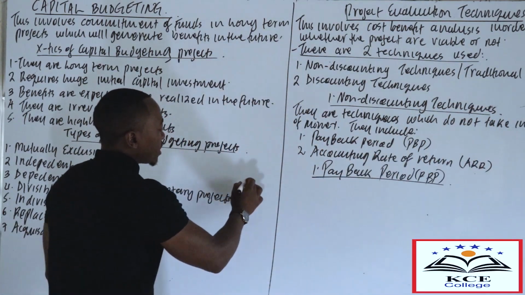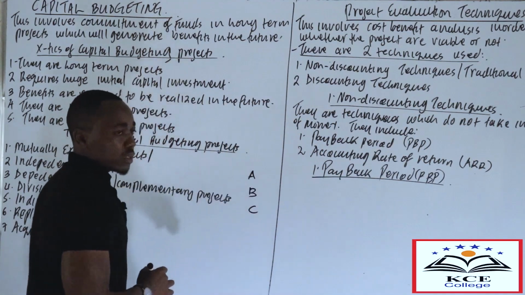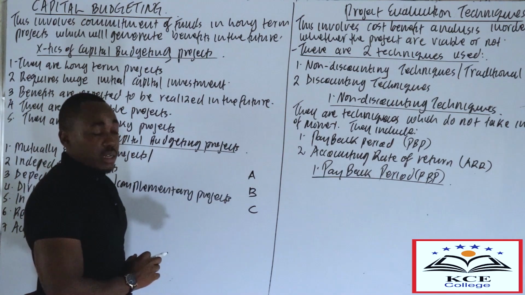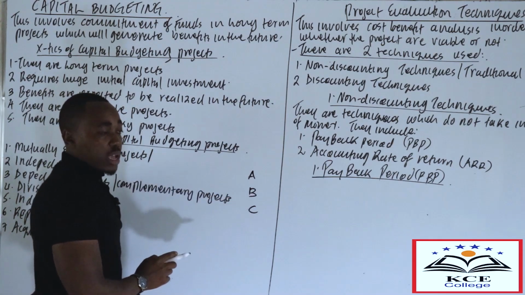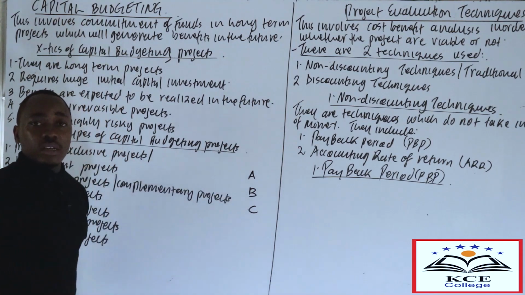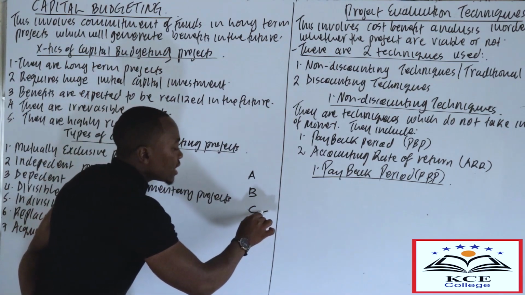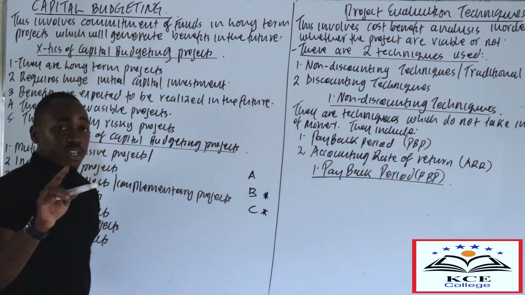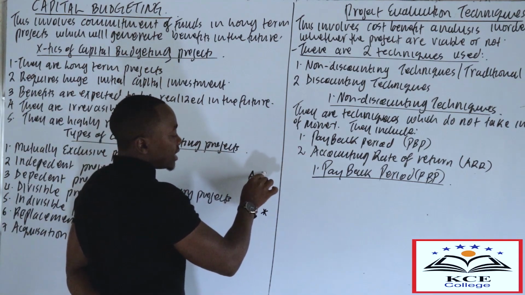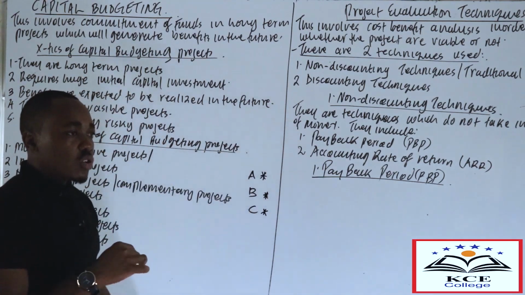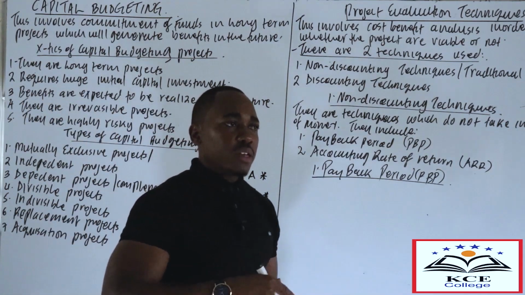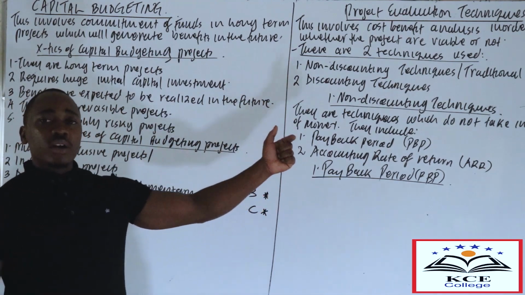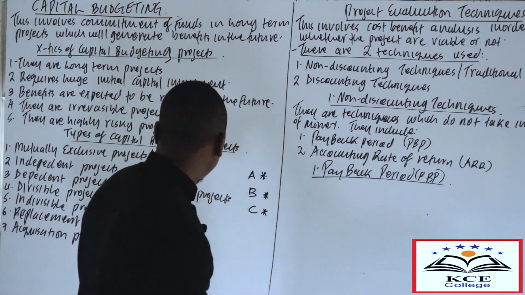If, for example, you have project A, project B, project C. In that, project C depends on project B, and project B depends on project A. That means you cannot undertake project C if you have not undertaken project B, and you cannot undertake project B if you have not yet undertaken project A. Those are what we call dependent projects. They are projects which depend on each other. That means if one project is undertaken, automatically the other project will have to be undertaken.